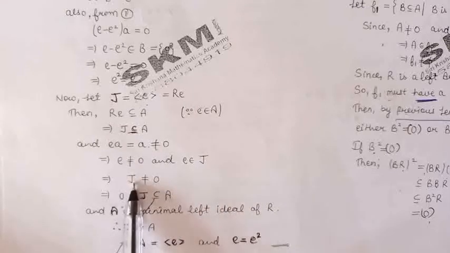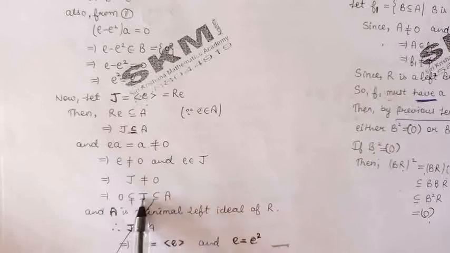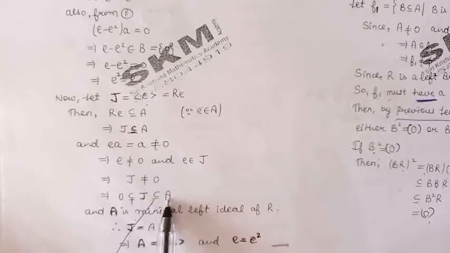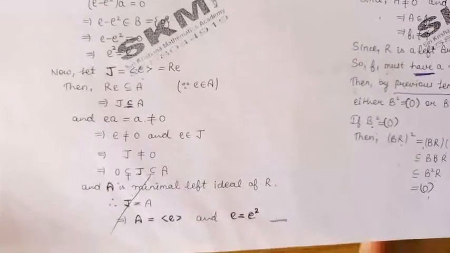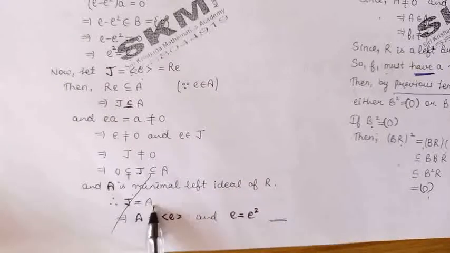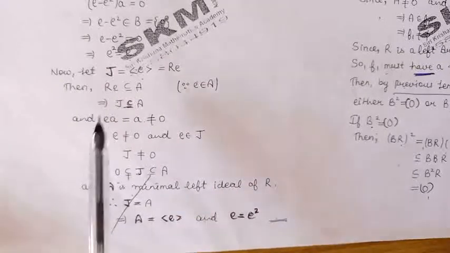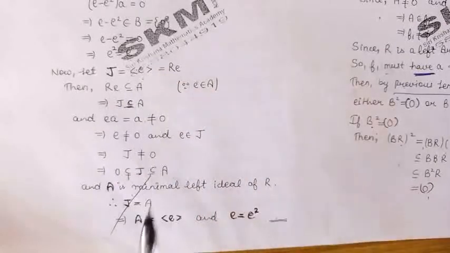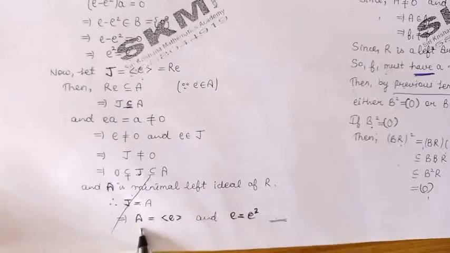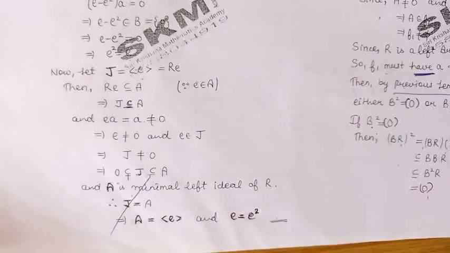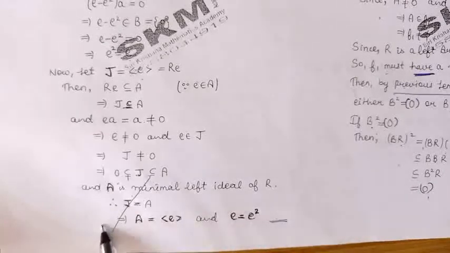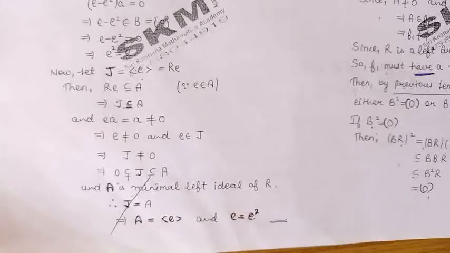So we have only one possibility, that J must be the same as A. So we have obtained J is equal to A. Now because J is generated by e, we can say that A is generated by e. So this completes the proof of this lemma.